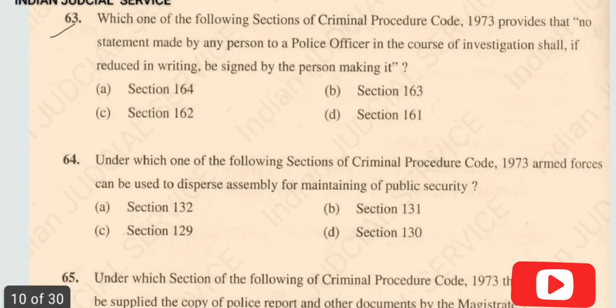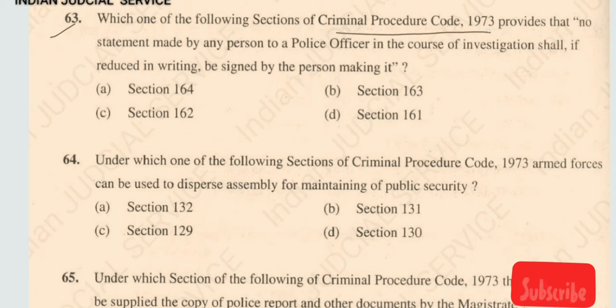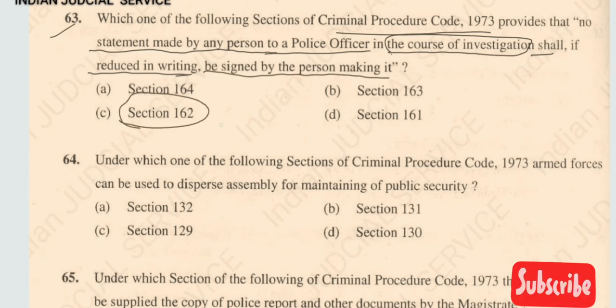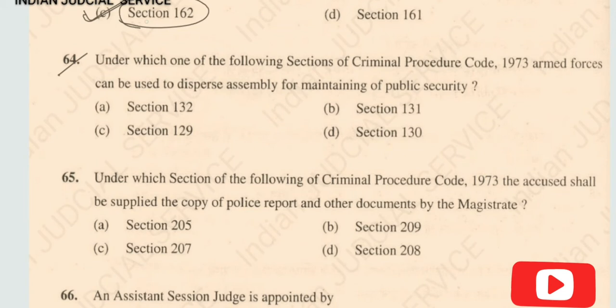Now question number 63. Which one of the following sections of the Criminal Procedure Code 1973 provides that no statement made by any person to a police officer in the course of investigation shall, if reduced in writing, be signed by the person making it? The answer of this question is section 162. So the answer here is option C. Now question number 64.